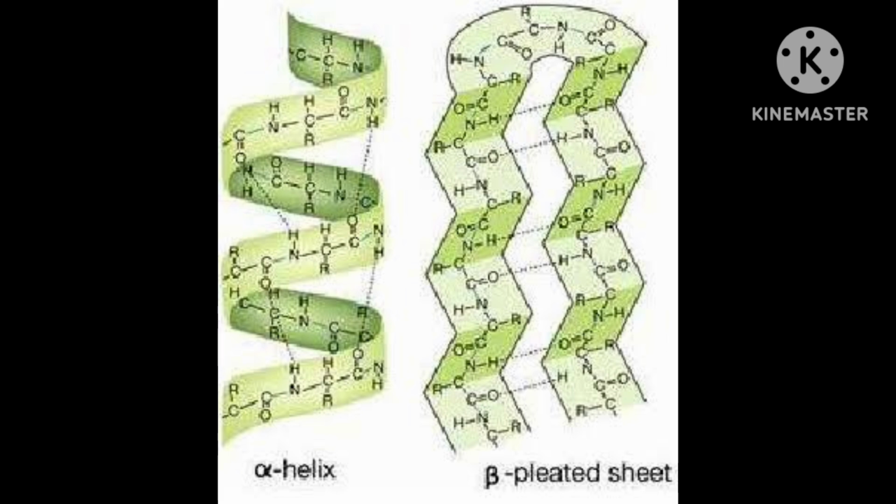Correct? Then here disulfide linkage will also be there. The first bond will be hydrogen bonding. Second will be disulfide linkage or bond. Third will be van der Waals forces, very weak forces. And one more force will be there, that is the electrostatic force due to the weak positive and negative charge. Okay. Then four types of forces are working. A bond is also an attractive force.